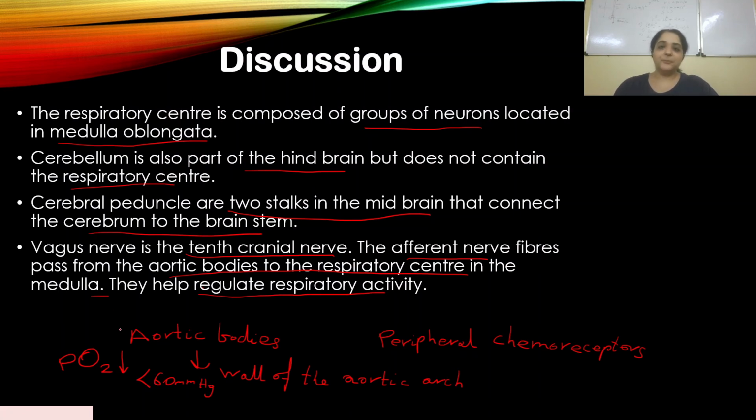I will do a separate presentation where I will be discussing neural and chemical regulation of respiration, of breathing, where you'll get the whole picture of how the neural and chemical regulation happens, including the group of neurons in the medulla and the aortic bodies and the carotid bodies. So for now, we just have to understand that the medulla is the place where the group of neurons are present. It's the respiratory center. All right, let's move on to the next question.